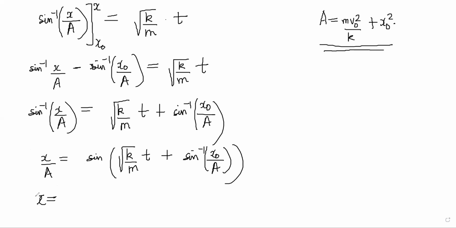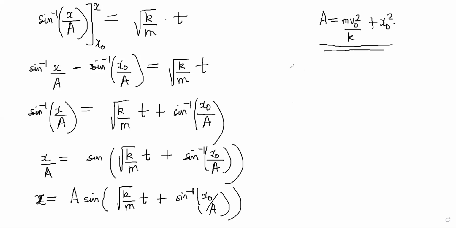You're getting x is equal to a sine of root k by m into t plus sine inverse x naught by a, correct? Now, this is the final equation of the SHM. So you are able to predict the x in terms of time, right?